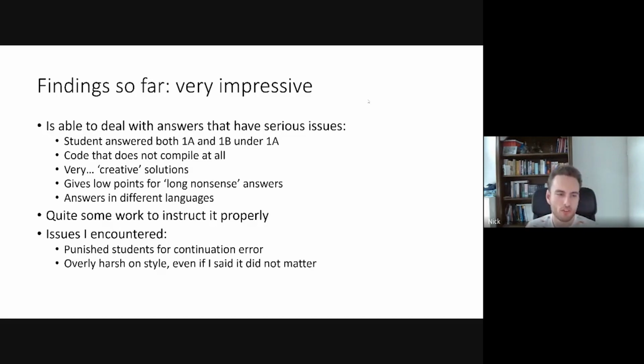It doesn't really know what you want it to do, so it will be very harsh sometimes on things that you don't want it to be harsh on. So maybe that type of calibration is the most difficult thing. But overall, I've been able to resolve all these issues that I had so far.